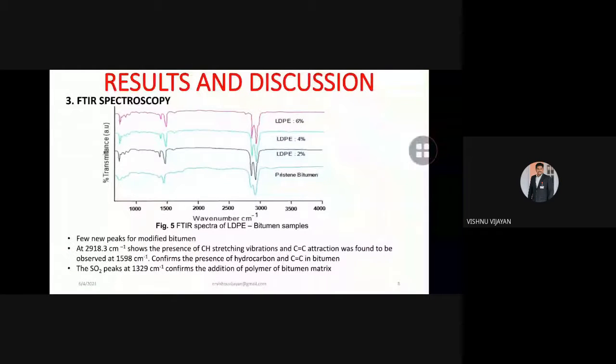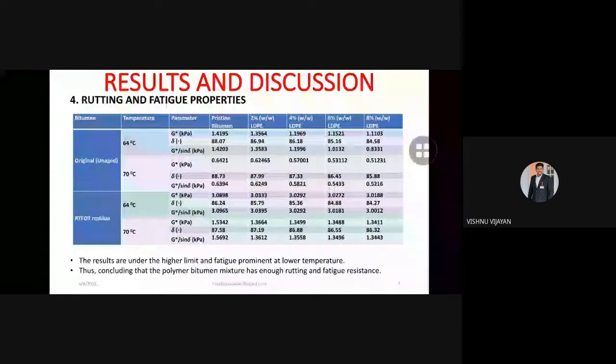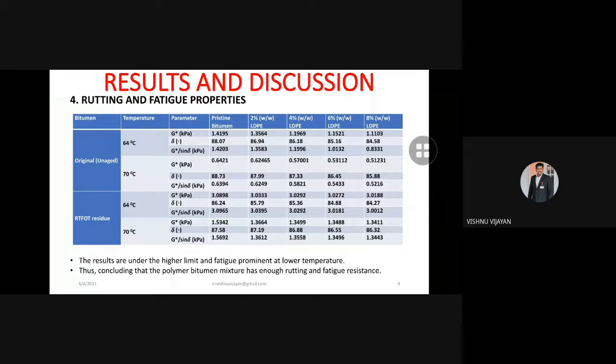The result and discussion of the FTIR spectroscopy, the Fourier transform infrared spectroscopy: we have changed the level of LDP from 6% to 2%. And in the result and discussion of rutting and fatigue properties, there are very dramatic changes in the property while adding the LDP. The result is under the higher limit of fatigue at lower temperature. In the case of higher temperature, we conclude that the polymer bitumen mixture has enough rutting and fatigue resistance.